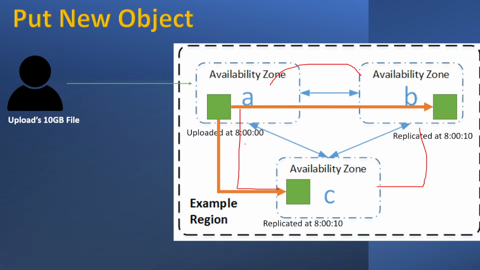If you have the worst luck, you are uploading a file and at that time the data center goes down. It is like you came home and your lift is gone. That's luck, you can't do anything about that. So that's the chance, right? As soon as you upload the file, the replication should start immediately. Secondly, it should not take much time to copy the data and replicate it to the other data centers.